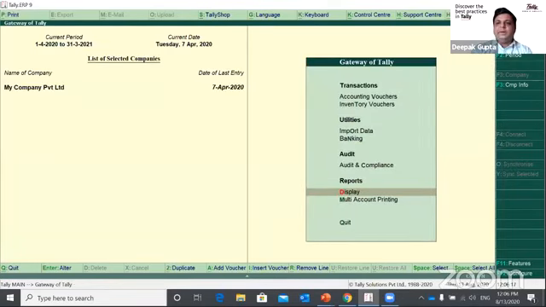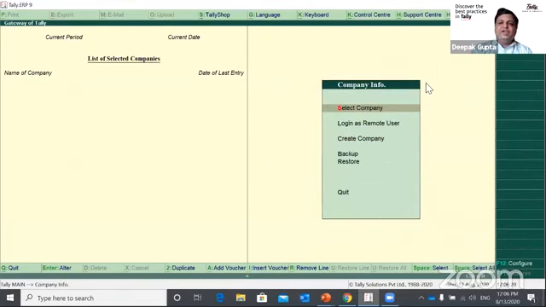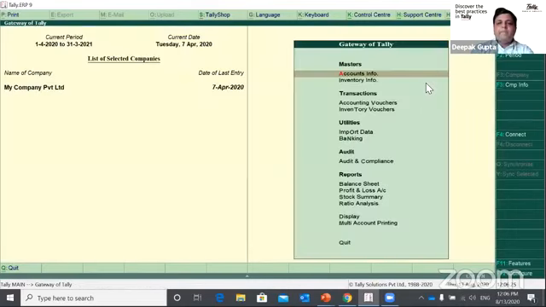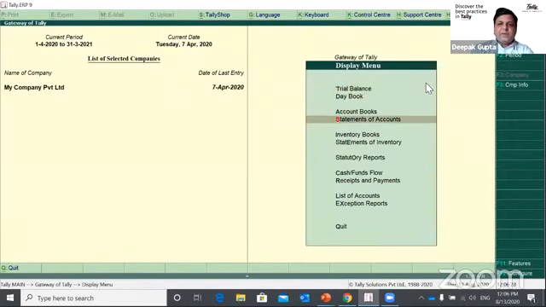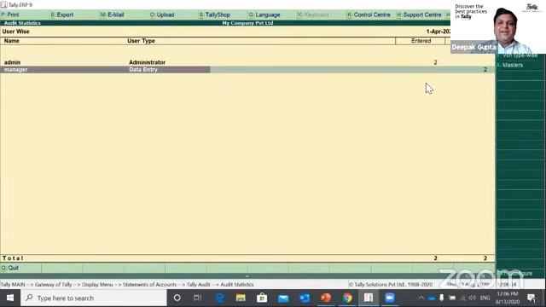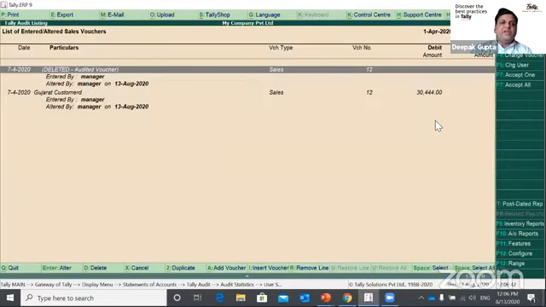Now what happens if the admin logs in next day and checks the report? To look at the report: display, statement of account, Tally audit, users. So you would be able to see that the manager has altered 2 transactions. I would be notified that there are 2 transactions which have been altered, altered by manager on 13th August. This has been deleted and this has been altered.